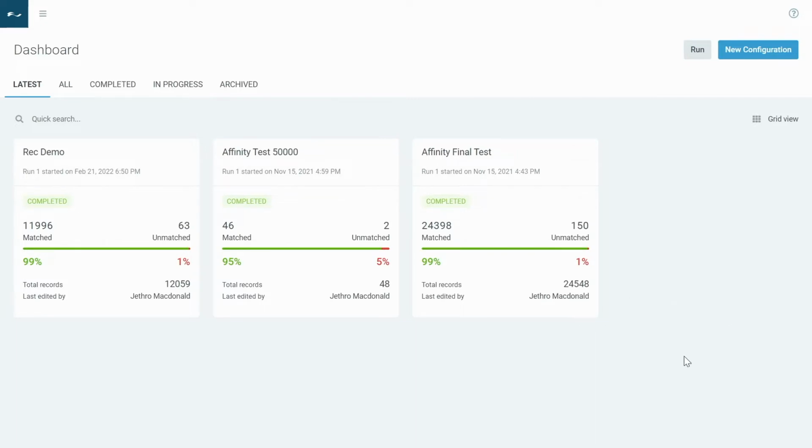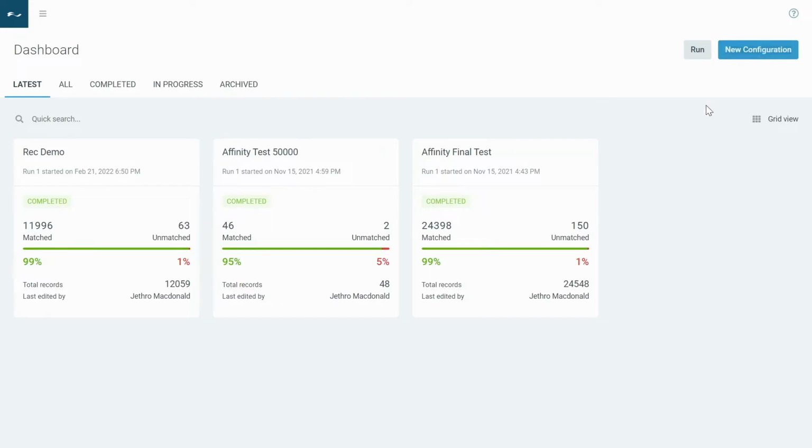So what you can see here is the dashboard as soon as you log in. So here I have different reconciliations that I have previously run, and you've also got the stats around how much of that data matched and what was unmatched. If I wanted, I could drill into that, but for the purposes of this demo, I'm going to show you how easy it is to create a new reconciliation.